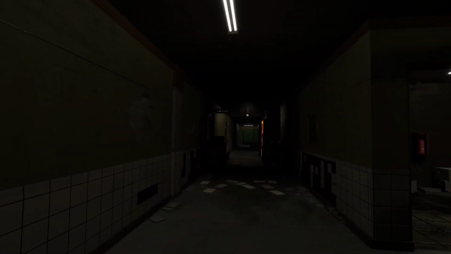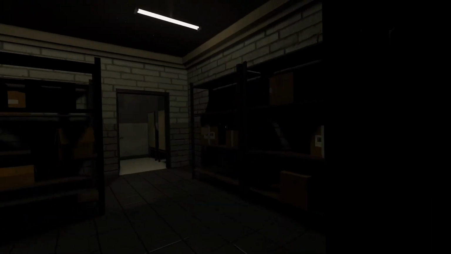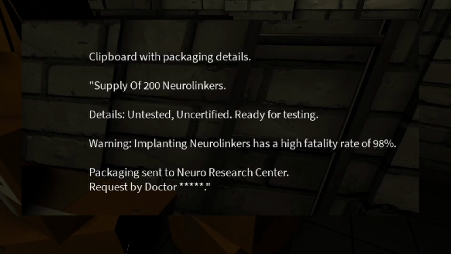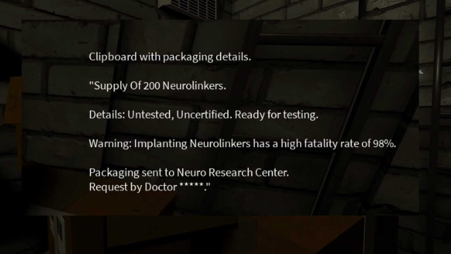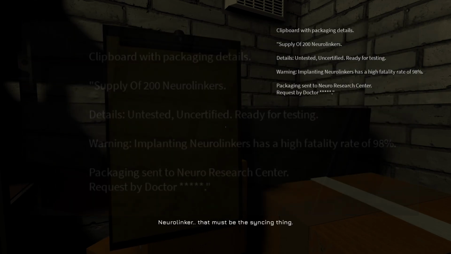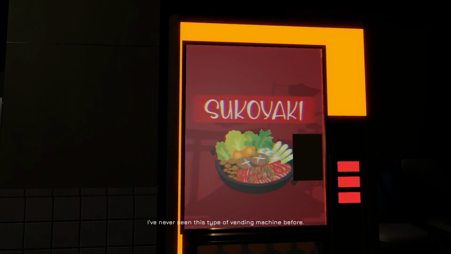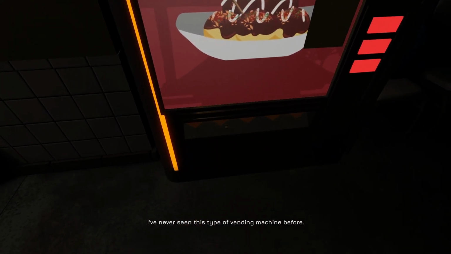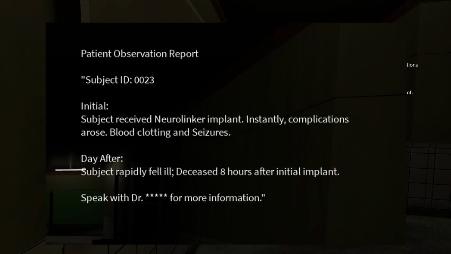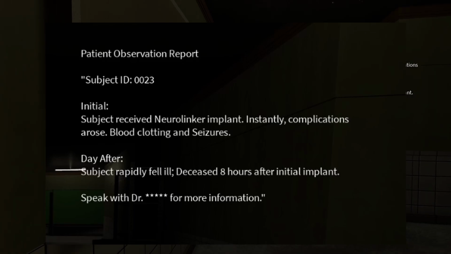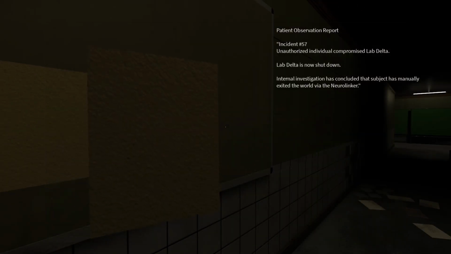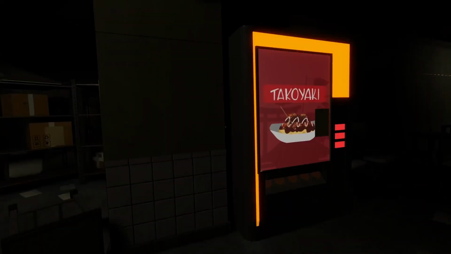On our way to the next patient, we found disturbing documents about the Neurolinker. Supply of 200 Neuralinkers, untested, uncertified. Implanting Neuralinkers has a fatality rate of 98%. We then came across an odd vending machine with one of the foods spelled wrong. We find a notice board with 2 notes. Complications arose instantly after implant. Blood clotting and seizures. Deceased after 8 hours. Dr. Zyke is doing some really bad stuff, huh?